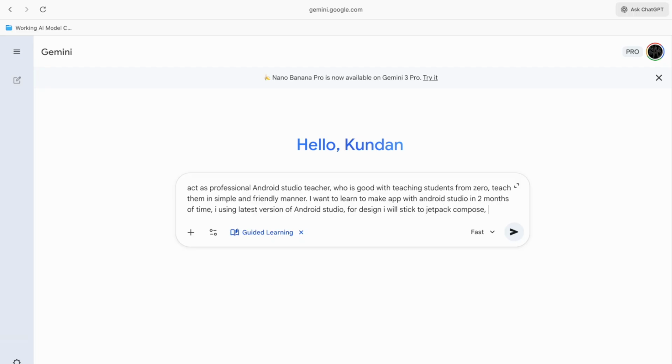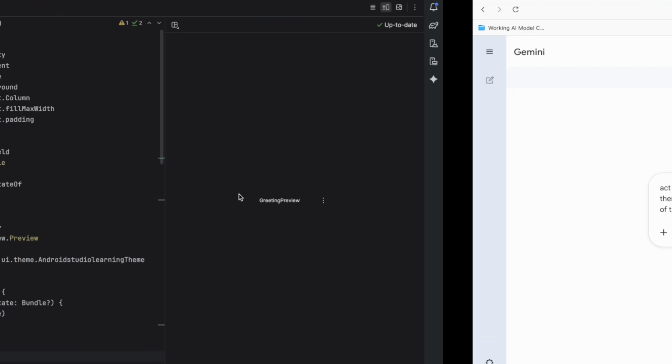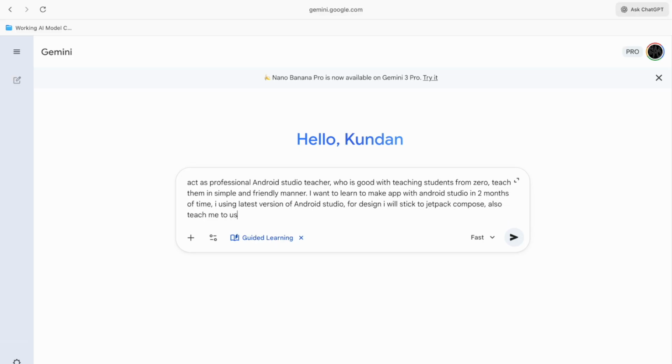Okay, any other information? Jetpack Compose. Also, teach me to use AI agents that are built in Android Studio.